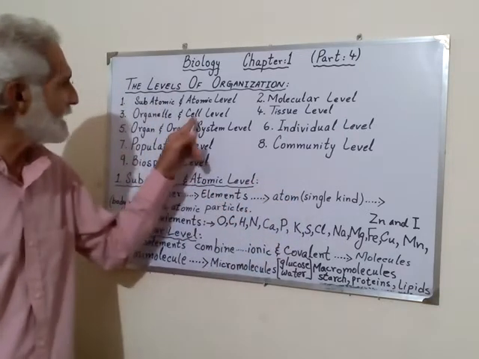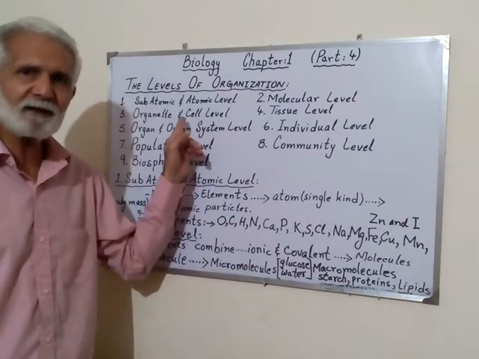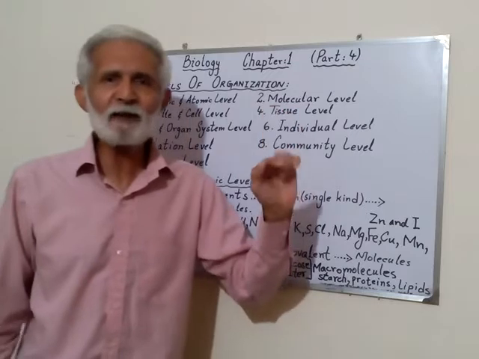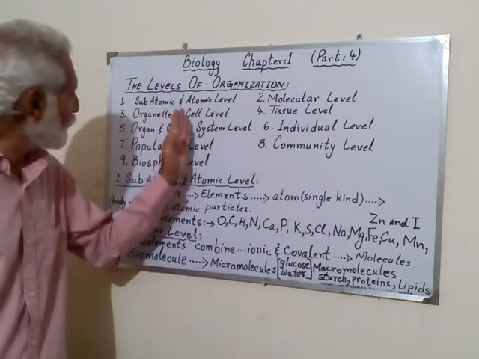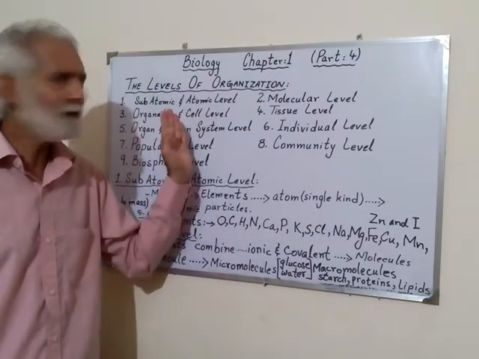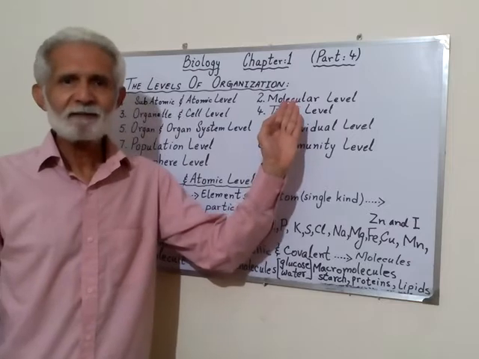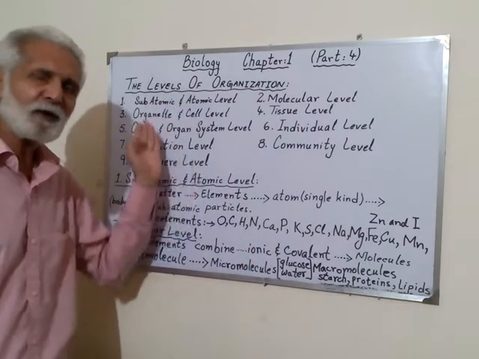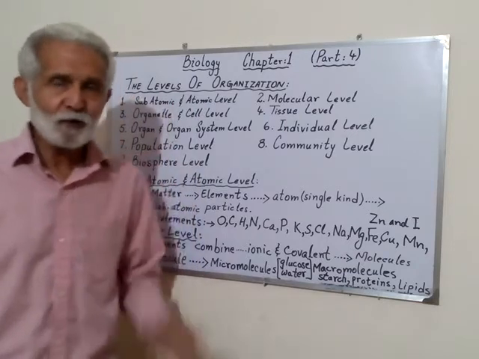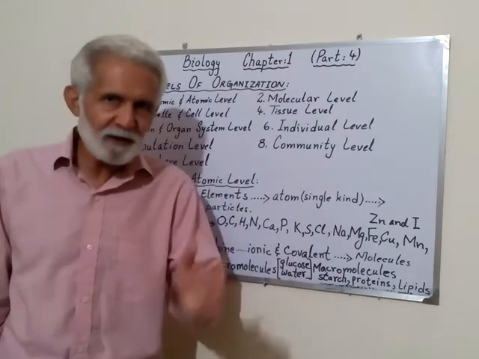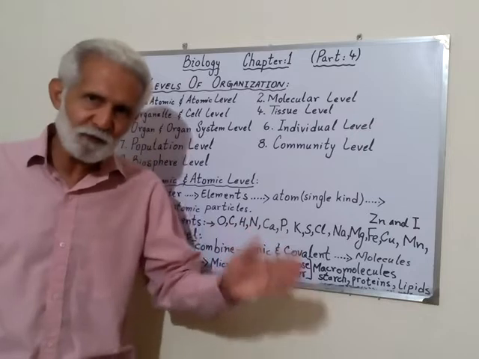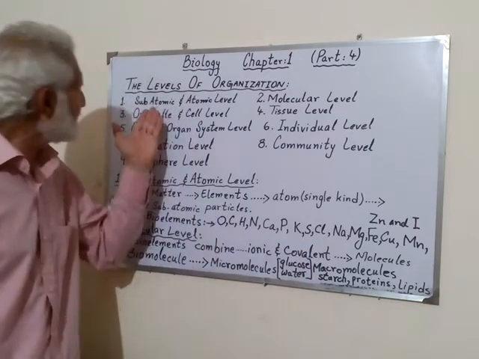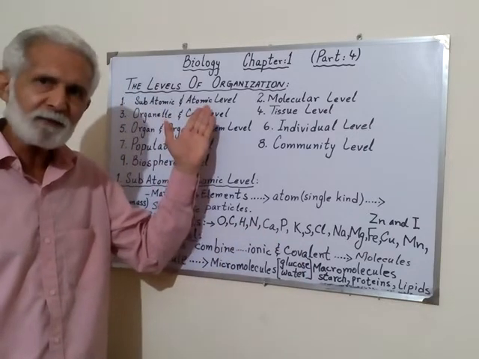From here, when I say cell, everybody is familiar. The human body is made up of cells. Before cell, molecule is there. And molecules are made up of atoms, and atoms are made up of subatoms. So the basics from where the leveling starts is the subatomic and atomic level.